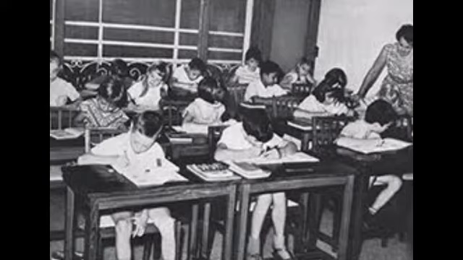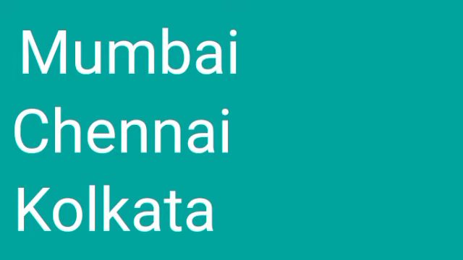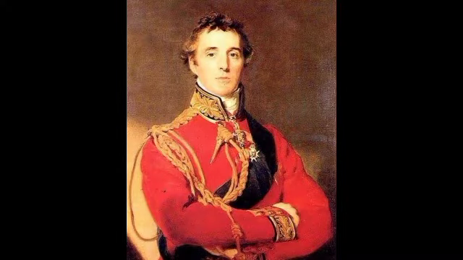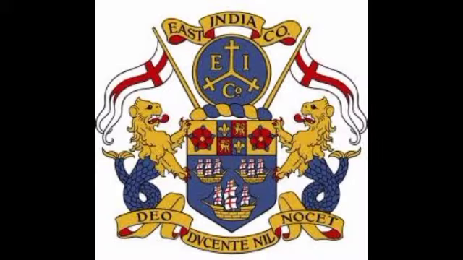English education was started during his time. The first three universities in India were established in Mumbai, Chennai and Kolkata in the year 1853. So, these were the reforms done by Dalhousie in India. Basically, all these reforms were done in India for the expansion of British rule and for making their administration easier. But we all know that later, all these reforms became beneficial to the Indians.